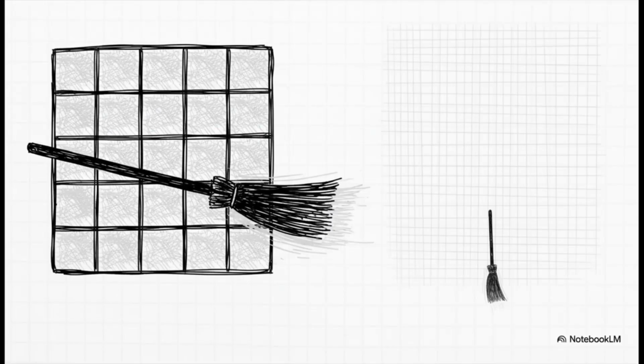But here's the catch with both of these methods. They're what we call synchronous, which is just a fancy way of saying that in every single pass, they have to visit and update every single state on the map. Now that's fine for a small maze, but what about a problem with billions or trillions of states, like the game of Go? Sweeping through every single state just becomes impossible.